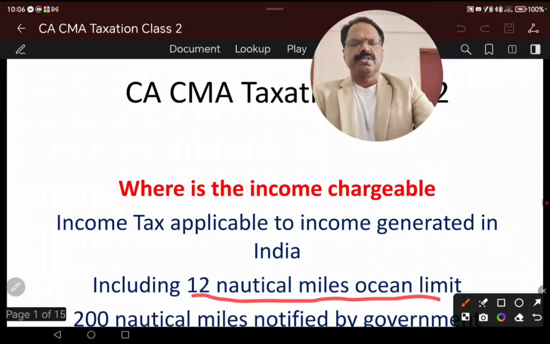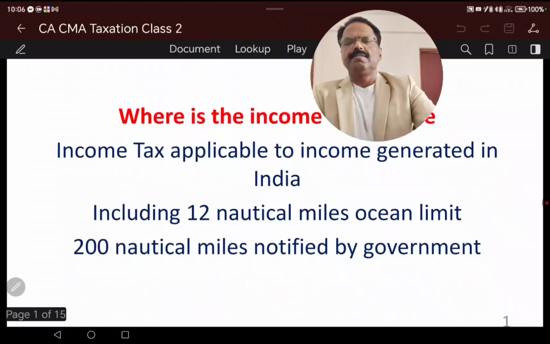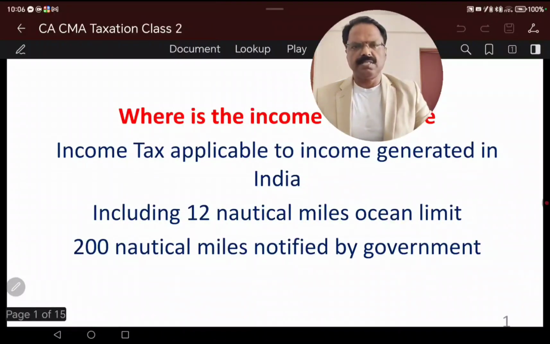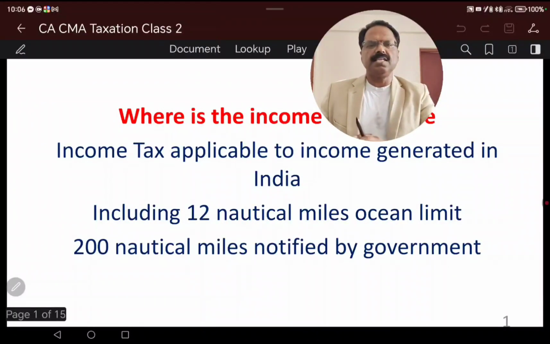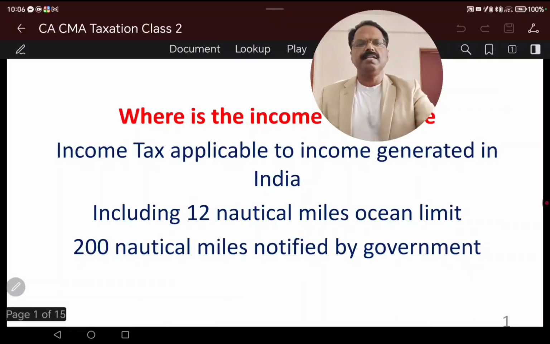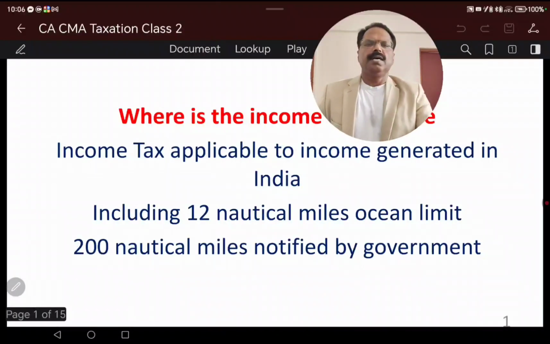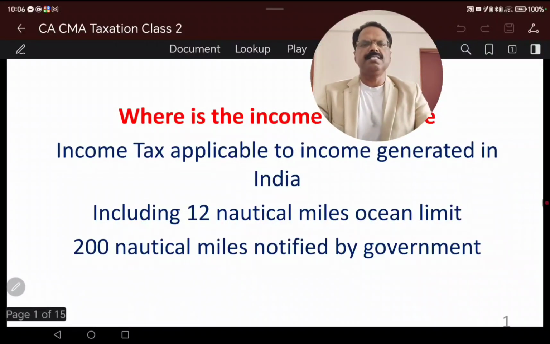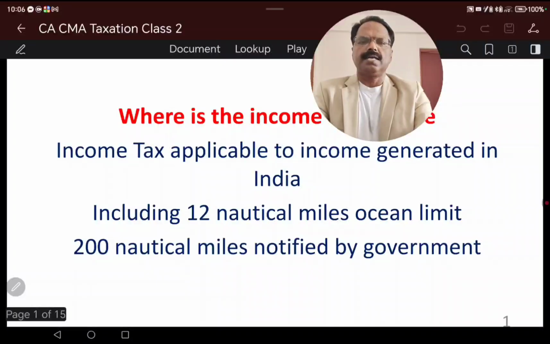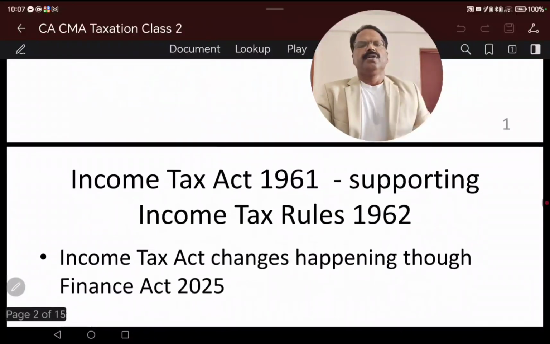In certain other cases, the government has also declared that 200 nautical miles is taxable in exceptional cases, with very different contexts and situations. So it is important to know that a person generating income within India is taxable in India. In other exceptional cases notified by the government, anybody generating income within the 12 nautical miles ocean limit is also taxable in India.